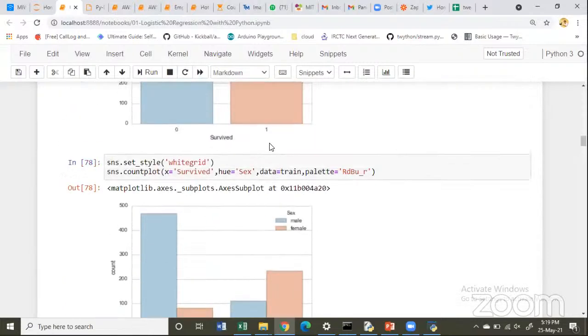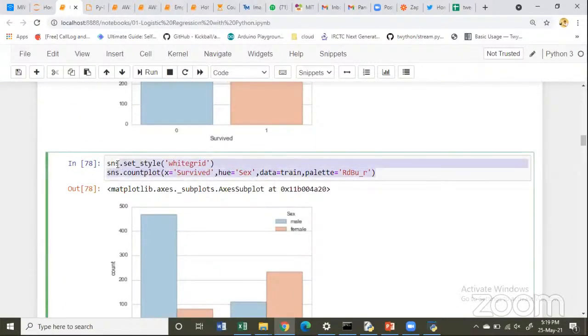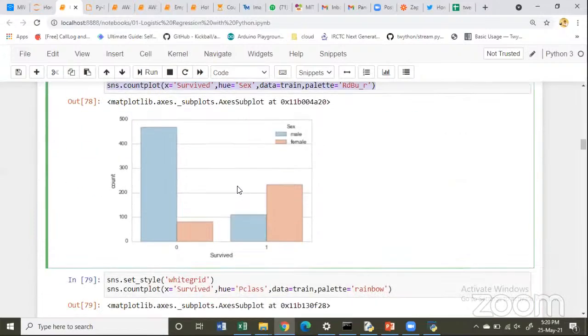Within just one line of Python code, we are able to see it. These are the people who did not survive. Out of the people who have not survived, 0, blue indicates male. So the majority of the people who did not survive were male and very few females did not survive. So if you compare the ratio of the people who did not survive, most of them belonged to the category male.